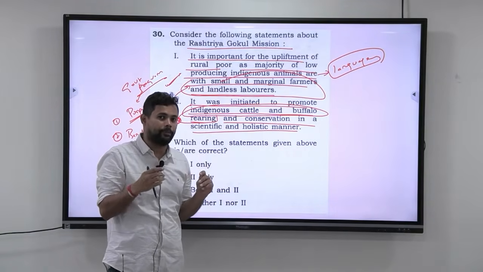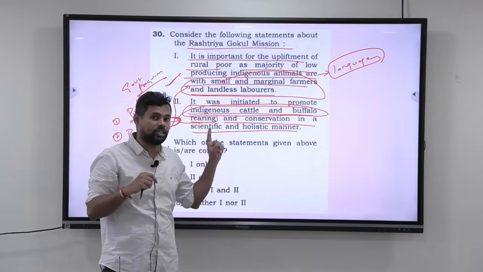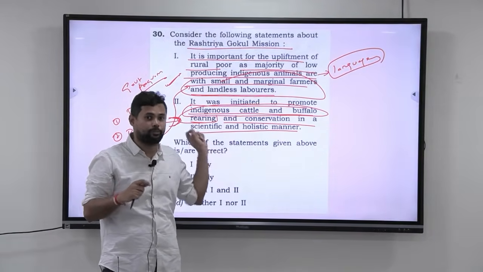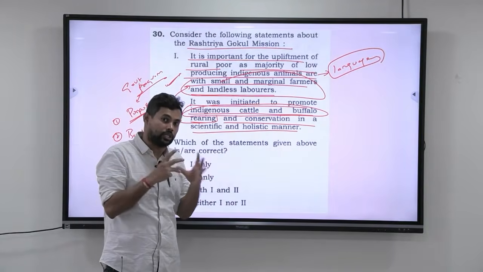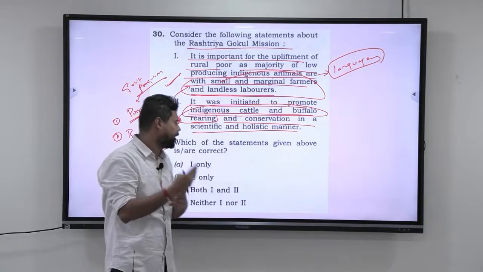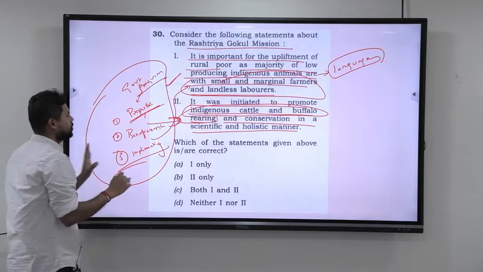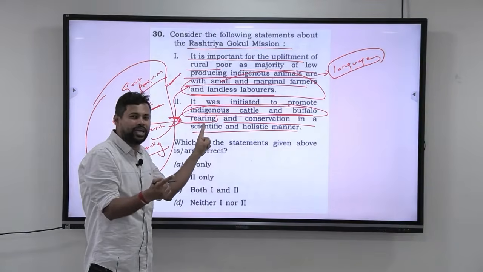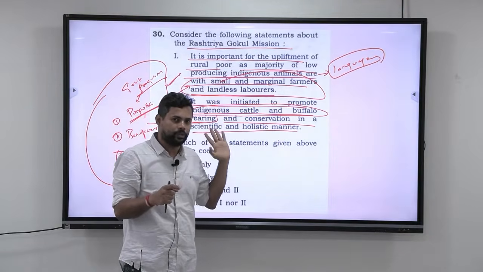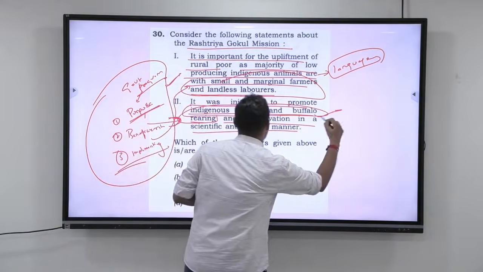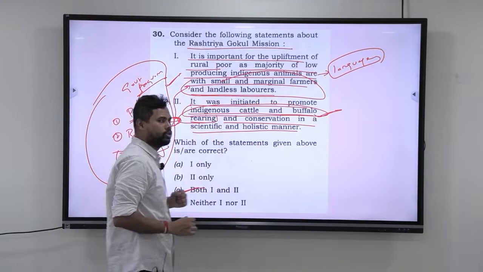For example, the Fugitive Economic Offenders Act. We had discussed it in the last episode, or in the other 2025 questions. So who implements it? Ministry of Finance. That is how you should know this. So always know the implementing body or the implementing ministry. Overall, when you take government programs, this is the focus. But this is where a student will get confused. Is it only indigenous cattle or is it both indigenous cattle and buffalo? The right answer, if you know the purpose, is both indigenous cattle and buffalo. It is a very direct question. The answer is both 1 and 2.